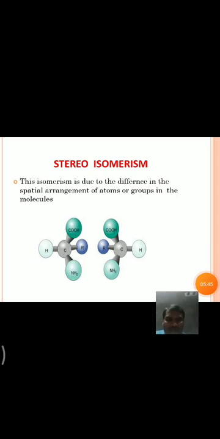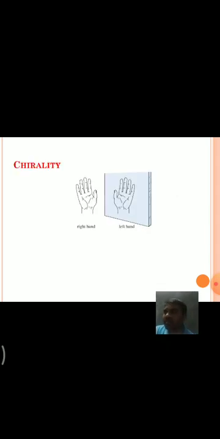Coming to stereoisomerism, this isomerism is due to the difference in the three-dimensional or spatial arrangement of atoms or groups in the molecules. It means the groups in the molecules are differently arranged in a three-dimensional manner. Before understanding stereoisomerism, first we have to understand some terms, that is chirality.